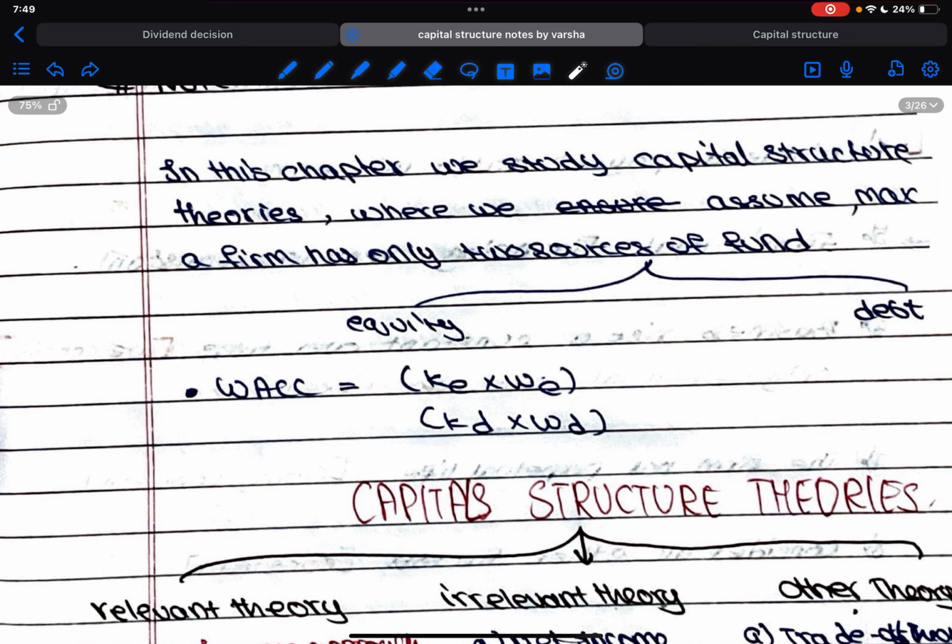So that's why weighted average comes into picture. We are going to make it uniform and give weight to each and every class of fund, every capital type, that is the cost of equity or cost of debt or retained earning or preference share, whatever the case may be. We're going to add some weight to it, sum up everything, and based on the weighted average cost of capital, we're going to take all the necessary capital structure decisions that are required for the company.